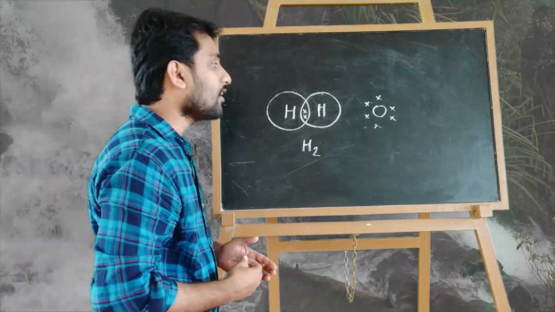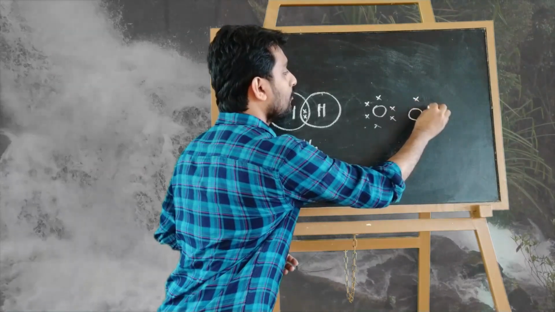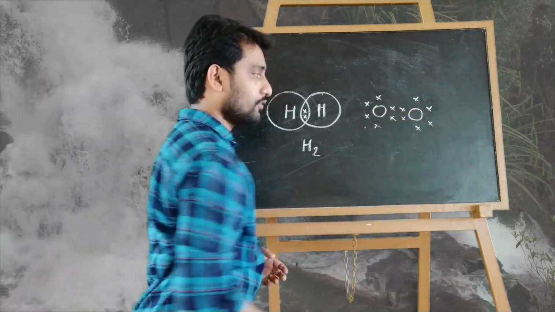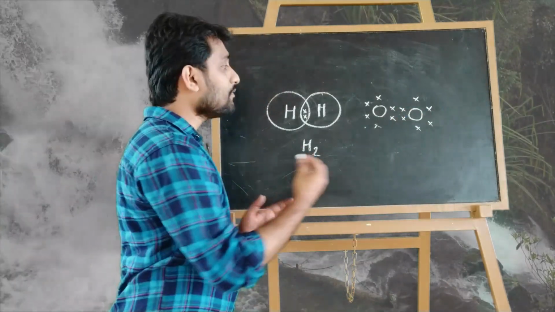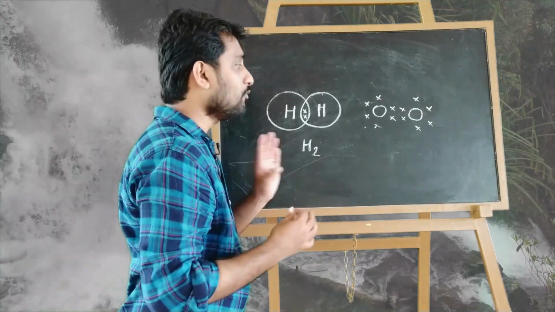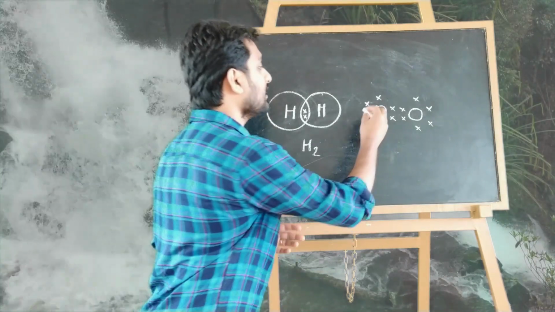So another oxygen comes here, which also contains 1, 2, 3, 4, 5, 6 electrons. What will happen is they will share 2 electrons each. That means 4 electrons will be common to both oxygens.